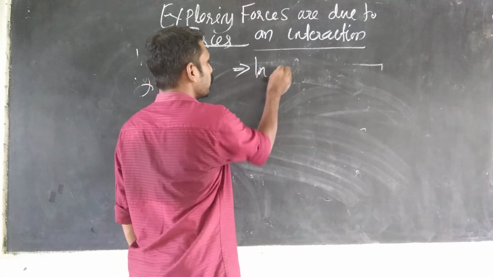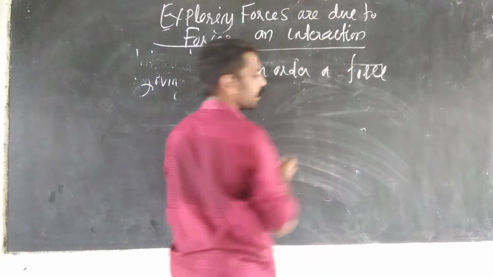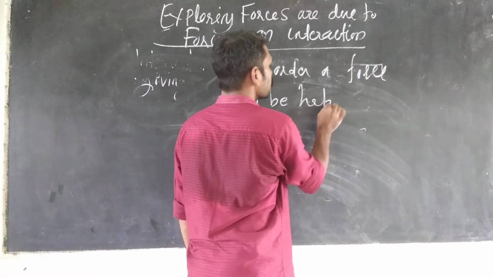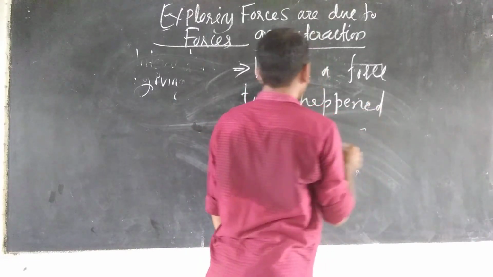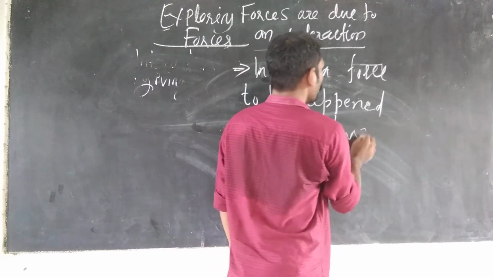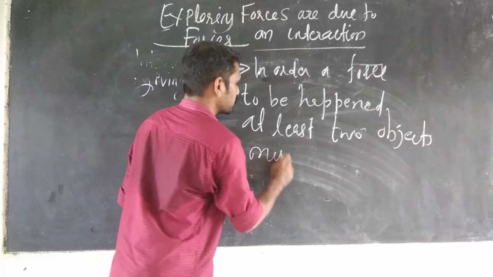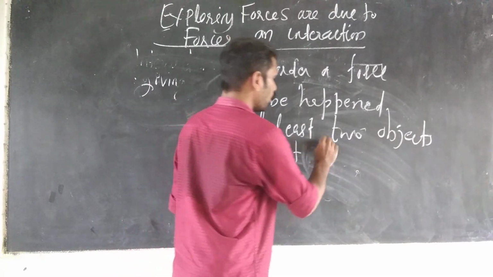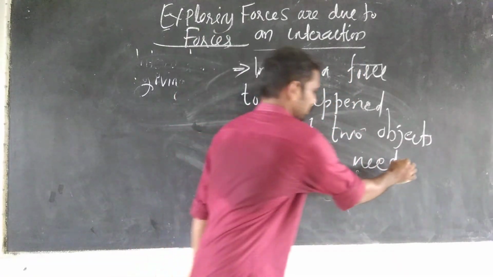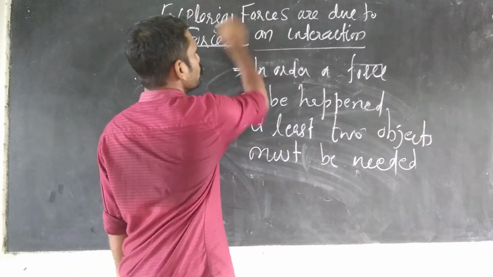First point: in order for a force to happen, at least two objects must be needed. This is the first point. And the second point is that all forces are due to an interaction.